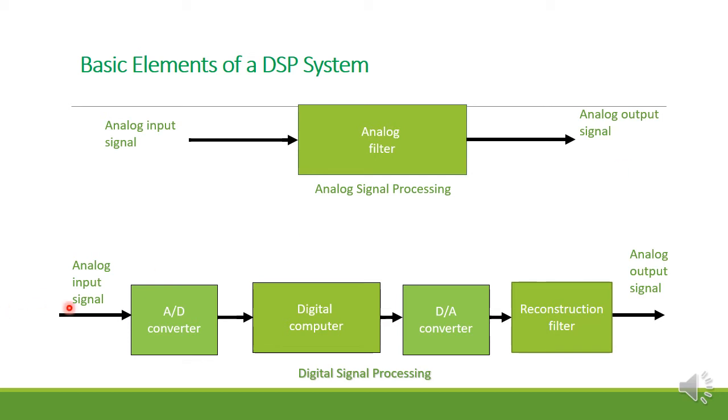And this analog signal, that means after filtering whatever signal you are getting, is given to the A to D converter, and after that it is given to the digital computer, and this digital computer output is given to the D to A converter. Finally you give it to the reconstruction filter. The output of the filter that you are getting is called the analog output signal. This is digital signal processing. Please don't think that digital signal processing is nothing but the A to D converter, that whatever you give as input is analog and whatever we get as output is digital. It is not like that.